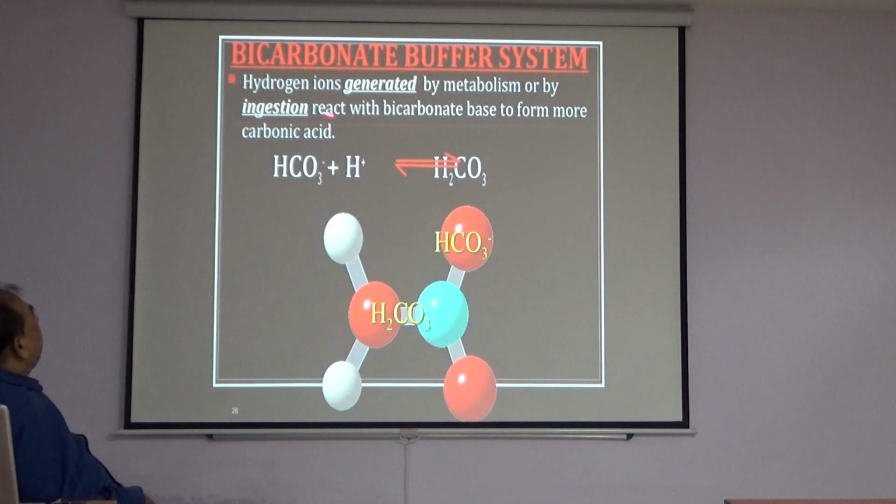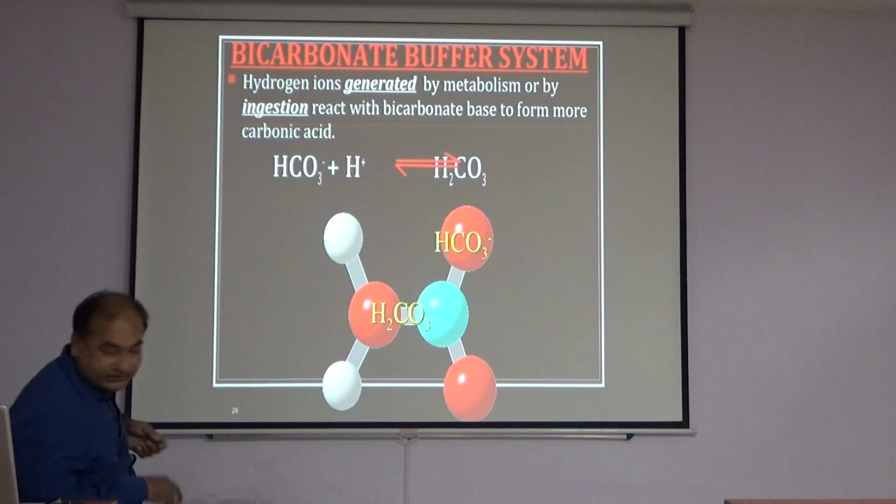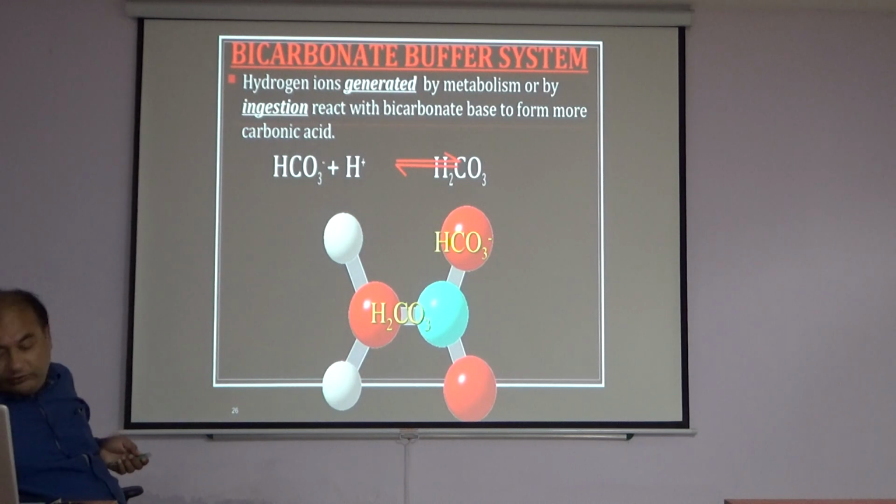Hydrogen ions generated by metabolism or by digestion react with the bicarbonate base, so hydrogen ion is added to the bicarbonate ion and forms more carbonic acid in the extracellular fluid.